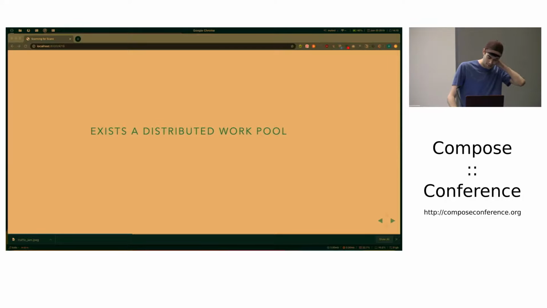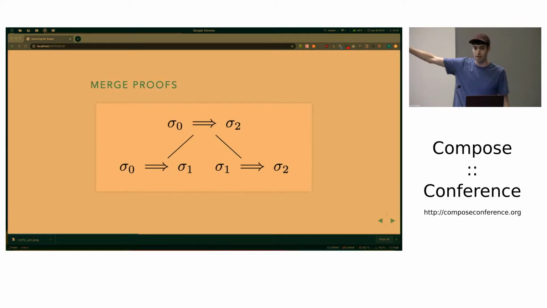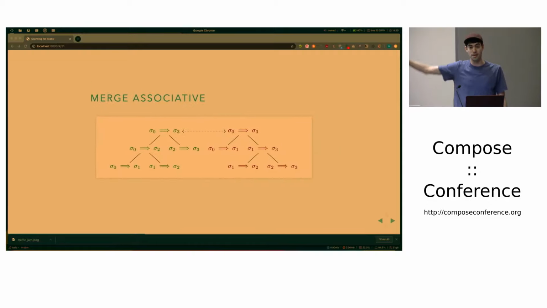Now, if we think about the recursive composition bit and the statements that we're proving, we can take two proofs of state transitions, one that goes from 0 to 1 and one that goes from 1 to 2, and create one that goes from 0 to 2. This is just possible to express in the system that we have. What's cool about this is, it's a binary operation, so we ask the question, is it associative? And here's a nice visual proof of that.